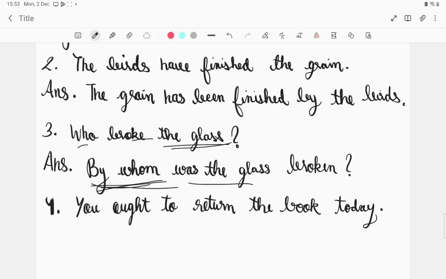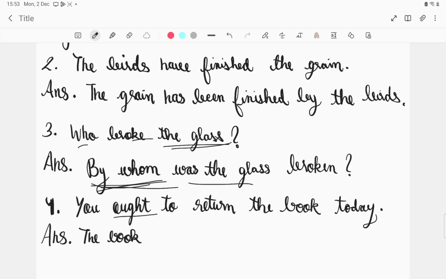Okay. So the answer to this question is, you know, to return the book. The book is the object, so I'll write the book. You ought to return the book. Now, when we have modals like ought, then what happens is, first let me write the sentence.